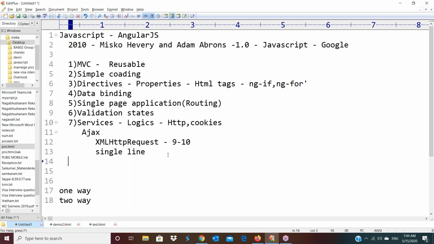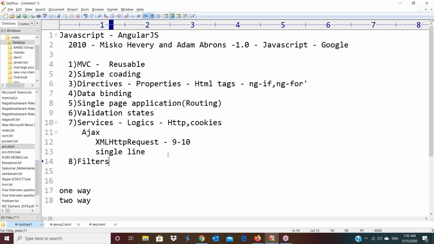And next one here, if we are coming to this next point, it supports a number of filters. Why are we using these filters? Filters we are using to convert the data from one format to another format. For example, I want to convert a number into currency, then we are using filters. And I want to convert date formats into different ways, then we are using filters. Like that, rupees I want to convert into dollars, then we are using filters. So AngularJS directly supports a number of filters to convert the data from one format to another format.